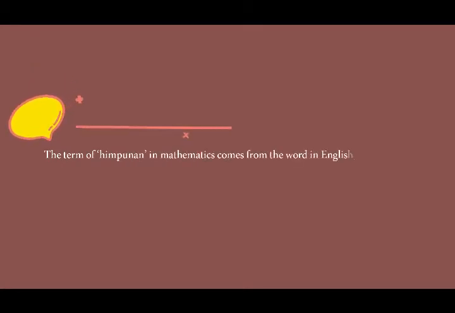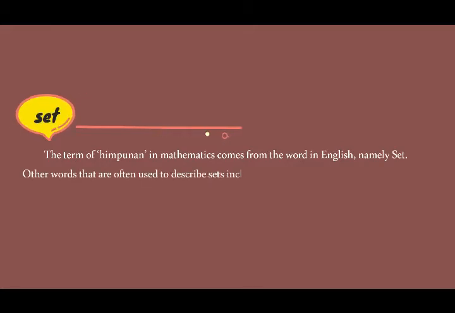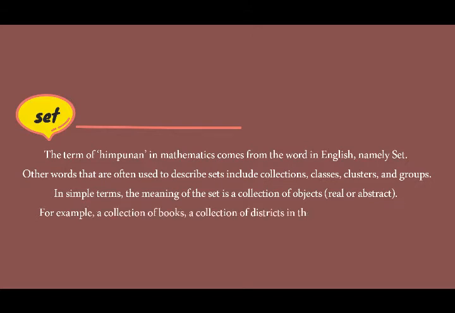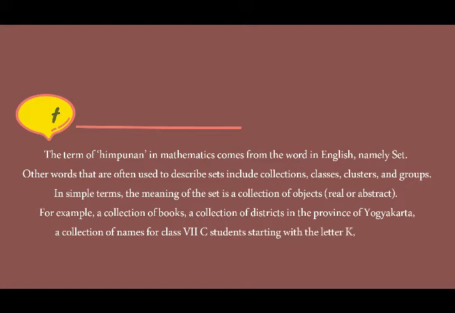The term of himpunan in mathematics comes from the word in English, namely set. Other words that are often used to describe sets include collection, classes, clusters, and groups. In simple terms, the meaning of the set is a collection of objects, real or abstract. For example, a collection of books, a collection of districts in the province of Yogyakarta, a collection of names for class 7C students starting with the letter K, and so on.